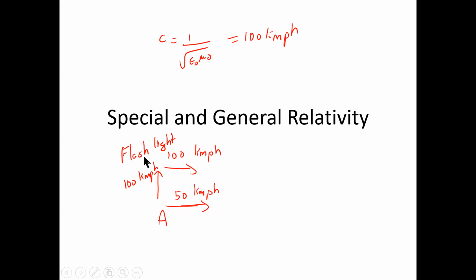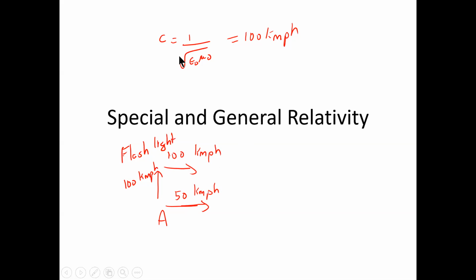He should observe it at 50 due to the relative velocity, but he still observes it as 100 because the speed of light is determined by fundamental constants.